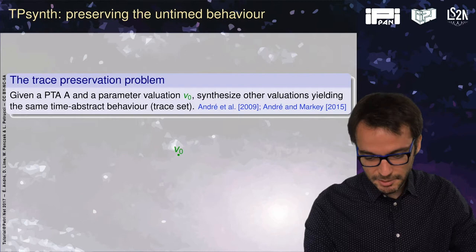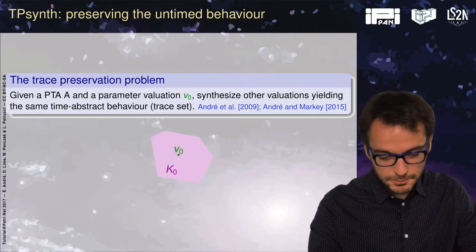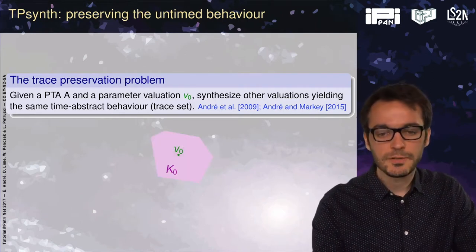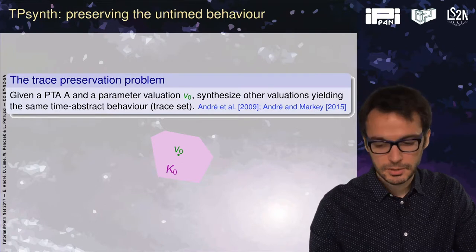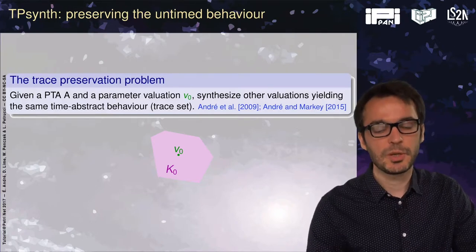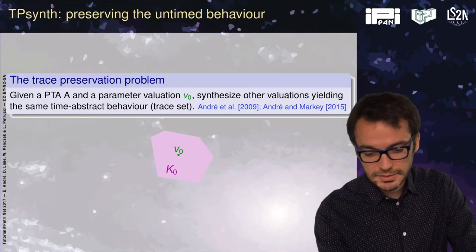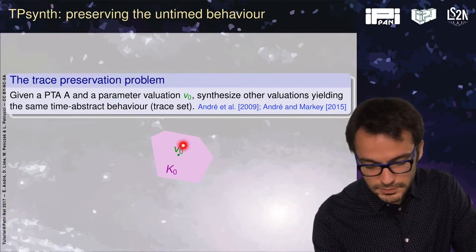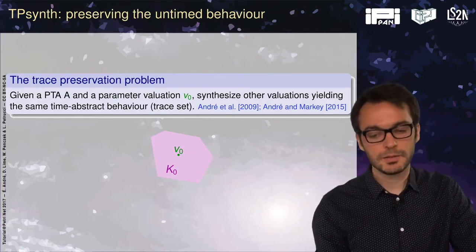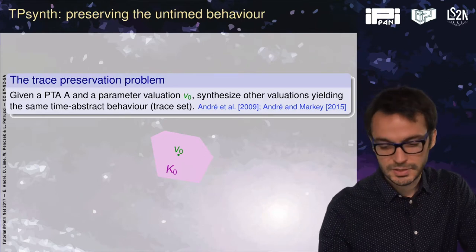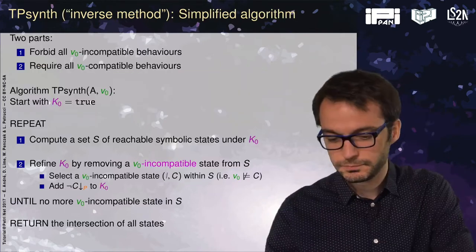So here in 2 dimensions, we have a valuation V0, and we will exhibit other valuations around it in a symbolic manner with the same time-abstract behavior. This is linked to robustness, meaning that if V0 moves a bit in this pink part, we will still have the same time-abstract behavior, the same set of traces.